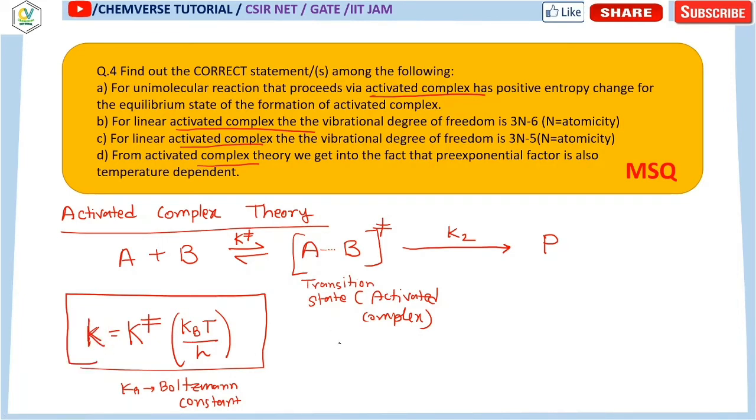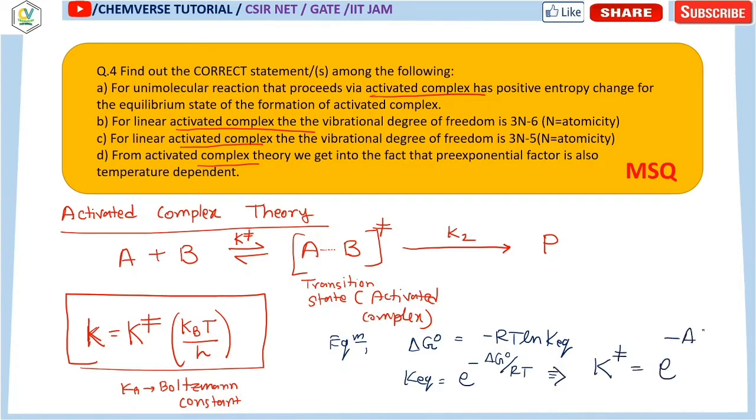Now you know that for the equilibrium condition, delta G0 is nothing but minus RT ln k equilibrium. From here you can say that k equilibrium is e to the power minus delta G0 by RT. So following this expression, k dagger is nothing but e to the power minus delta G0 dagger by RT.